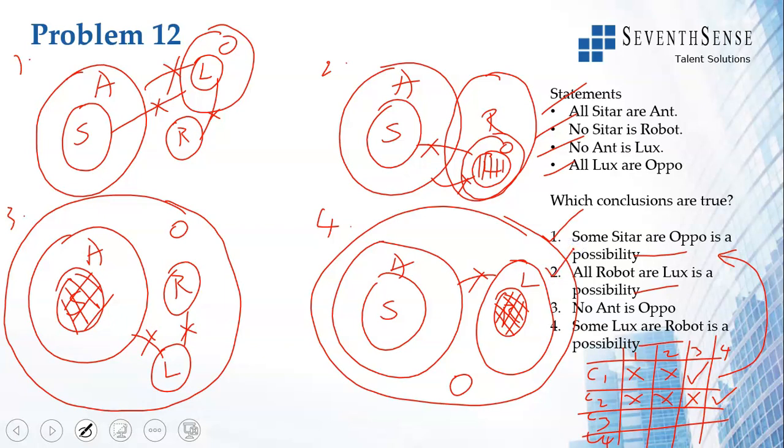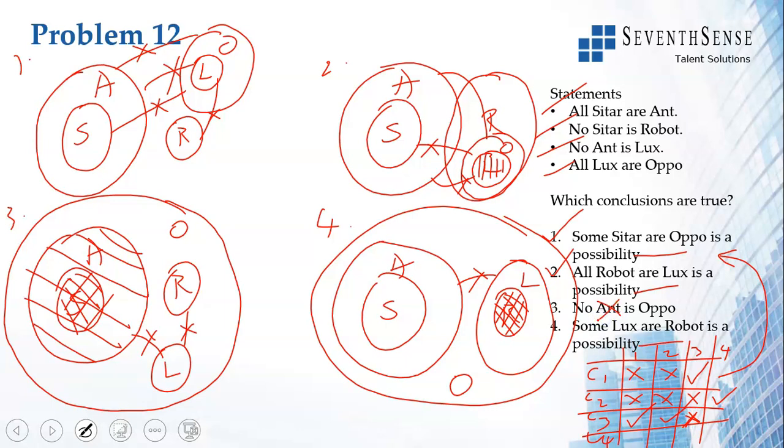Conclusion 3 doesn't have the word possibility, so it has to be true in all the diagrams. No ant is oppo is true here. Here it is false. All of these ants are oppos. So it is false here. Hence, if it is false in even one, this conclusion does not follow.